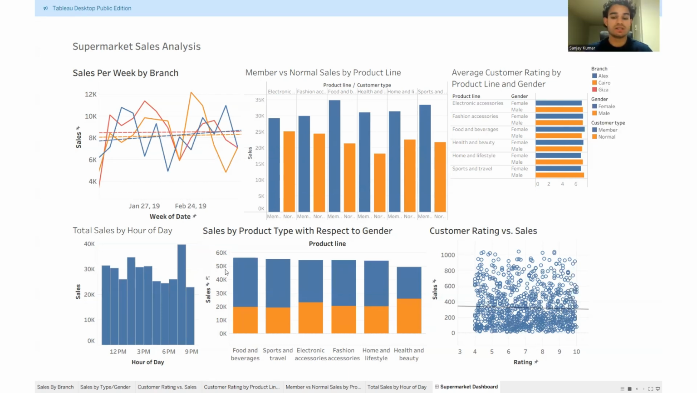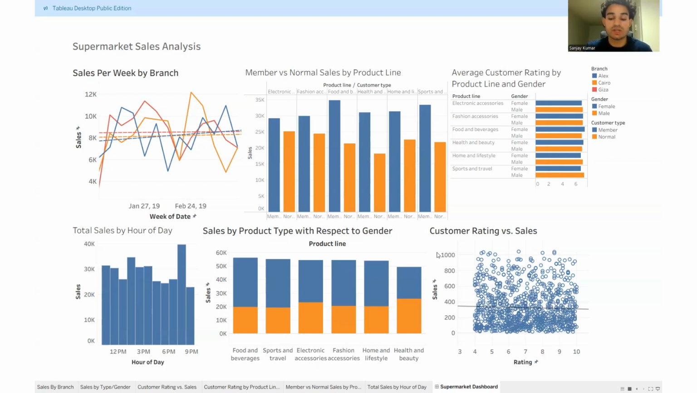Our second analysis focused on sales by product type with respect to gender. This chart showed that food and beverages and sports and travel were the top performing categories, each generating over $55,000 in sales, while health and beauty was the weakest category, producing under $50,000. Even though there were differences, the spread between the highest and lowest categories was only about $6,000. So overall, category performance was still relatively balanced.